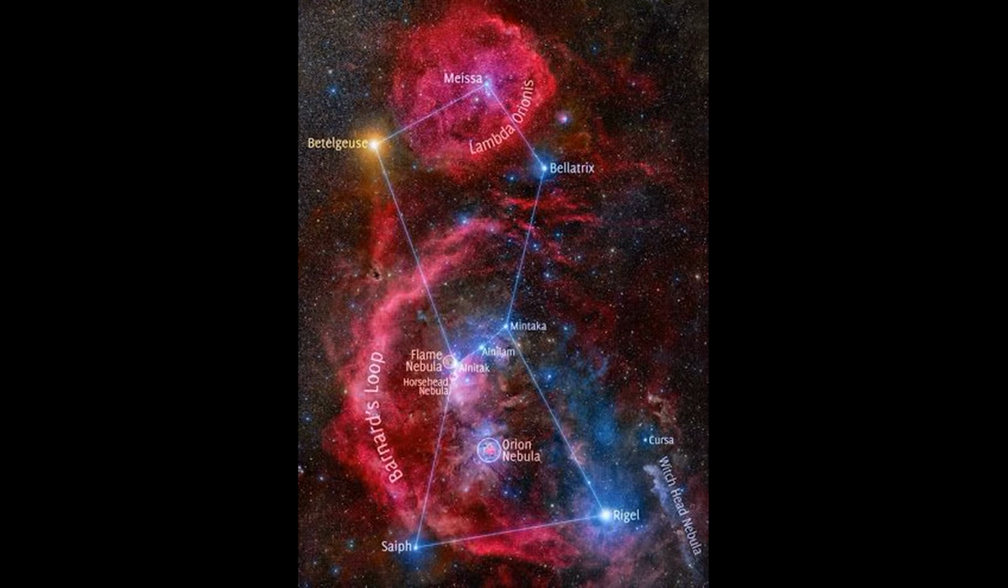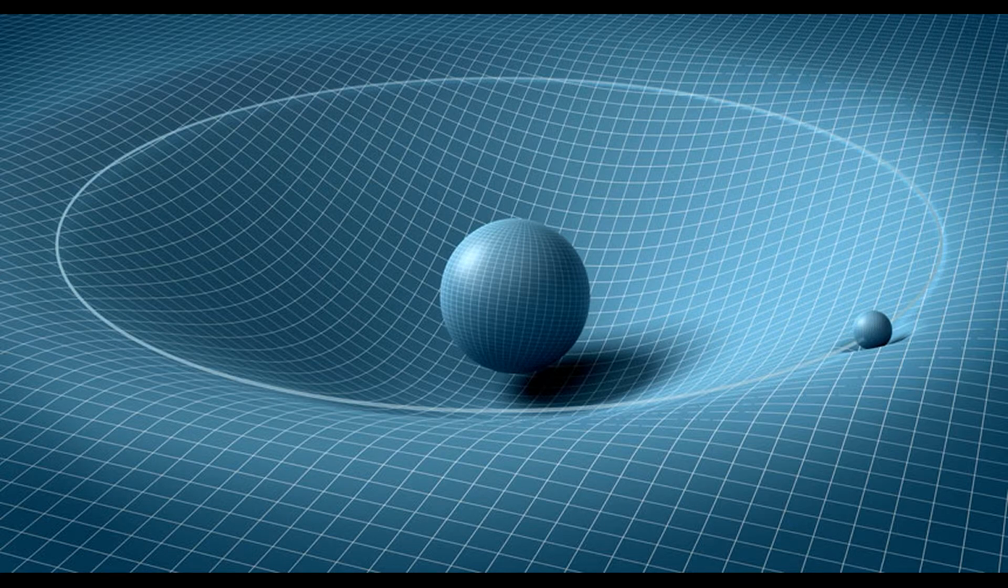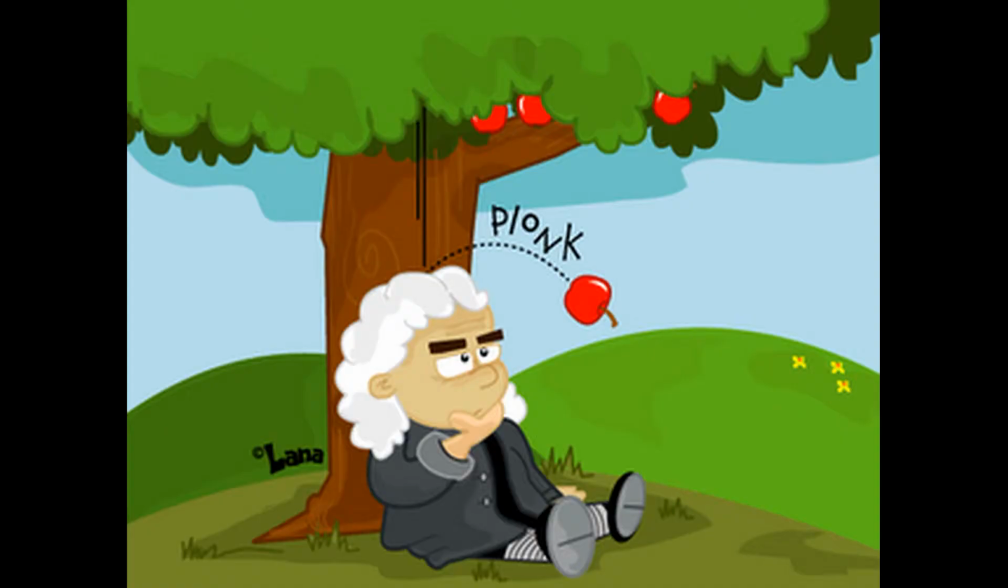Every object in the universe attracts other objects with a force which is proportional to the product of their masses, and inversely proportional to the square of the distance between them. Not understood? Let me explain in simple language. Every object in the universe attracts other objects, even you are attracted to objects around you.